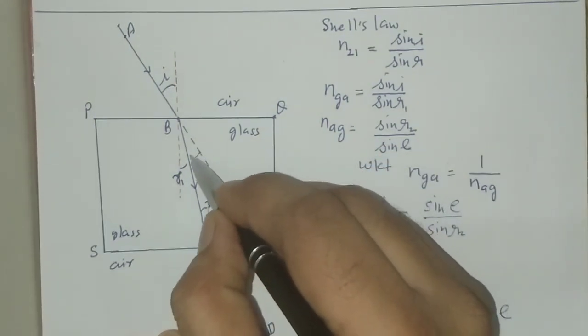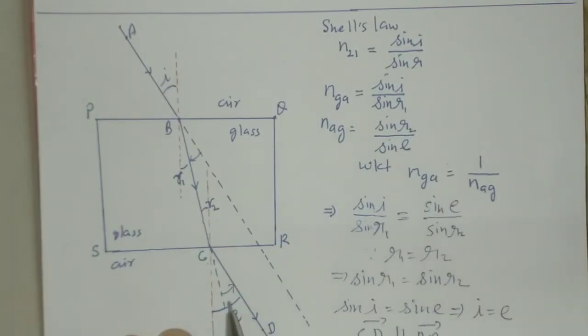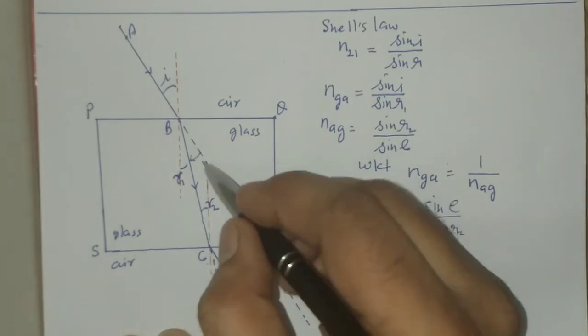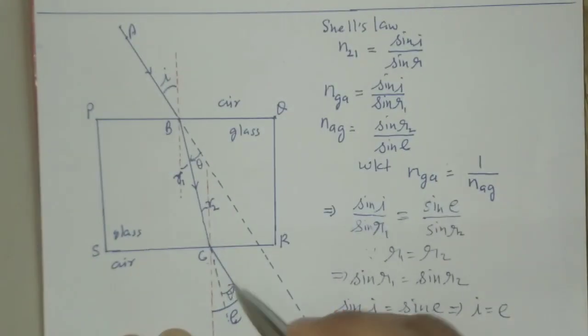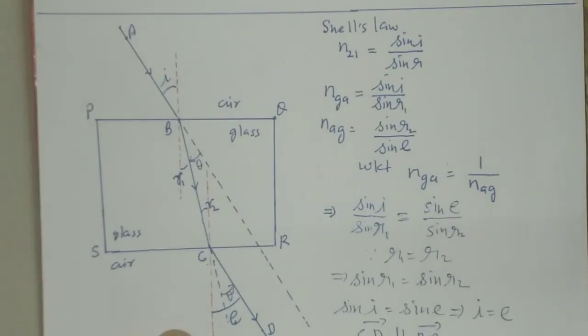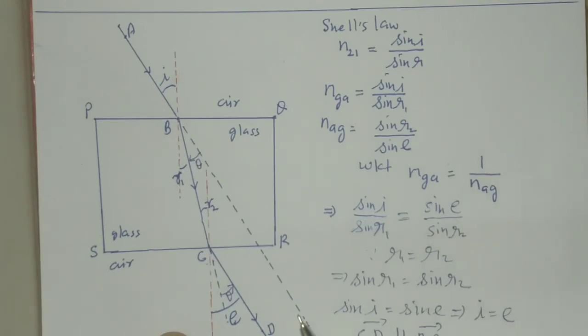Here the extent of bending is in clockwise direction, and here extent of bending is anti-clockwise direction, but same in magnitude. That is, this angle theta and this angle is also theta. These two angles are equal, but their direction is different, so they nullify the effect of each other. Hence the emergent ray is parallel to the direction of propagation of the incident ray.